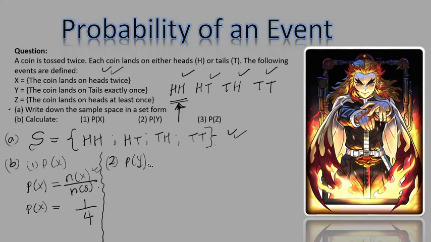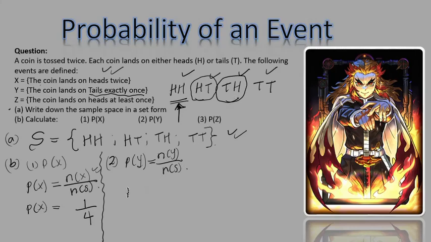Number 2 is looking for the probability of Y. Now, what is the probability of Y? The probability of Y is the number of items that are in Y all over the number of items in the sample space. What does Y want? In this situation, Y wants tails exactly once, right? That the coin will land on tails exactly once.